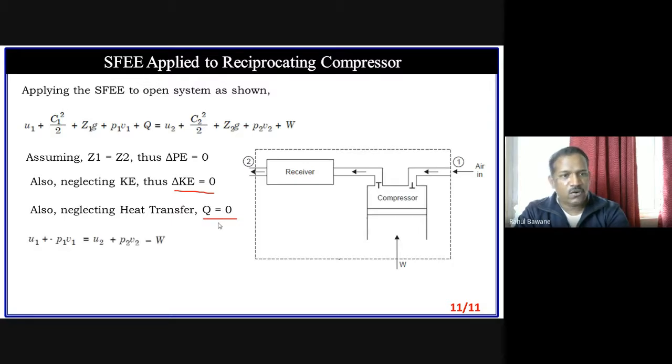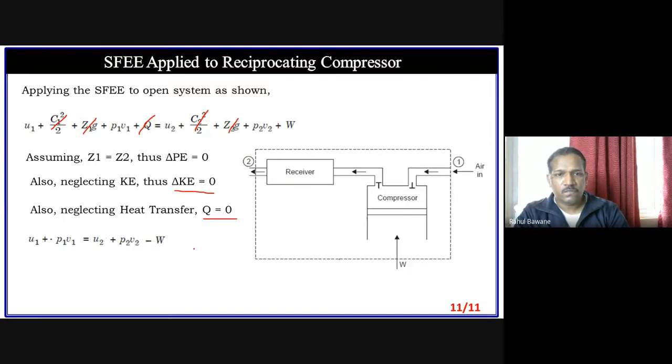Now applying all these conditions, the change in kinetic energy is neglected, so this is removed. The change in potential energy is neglected, so these terms are removed. Heat rejection is neglected, so we can remove this Q term. So our final terms will be U1 plus flow energy at intake, U2 plus flow energy at outtake, minus W.